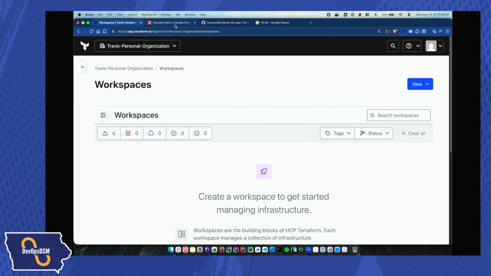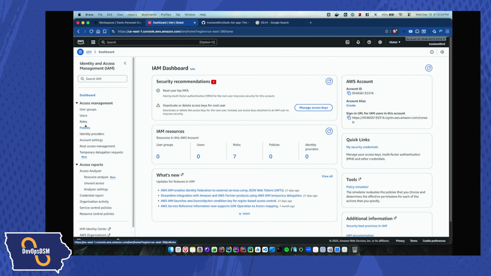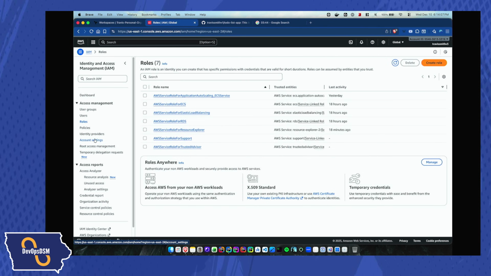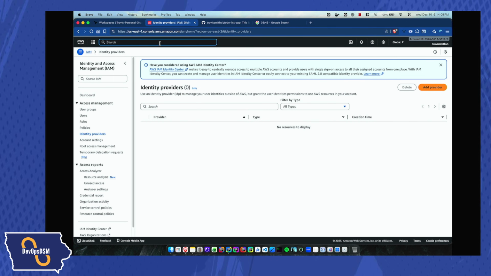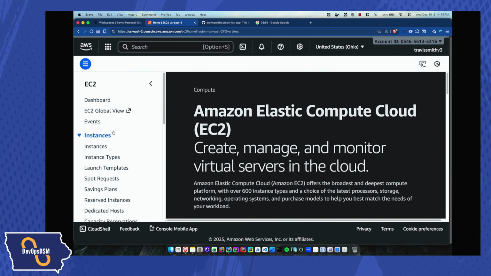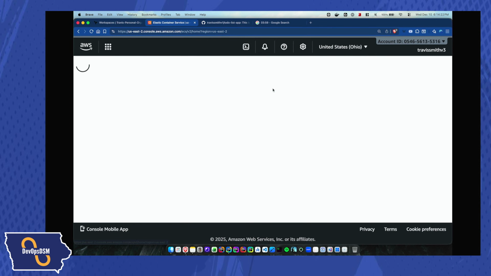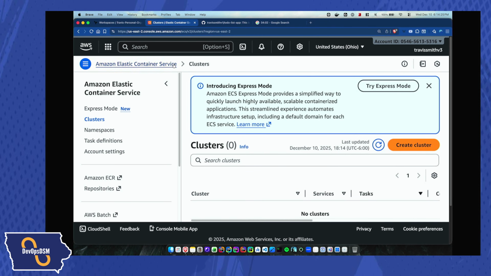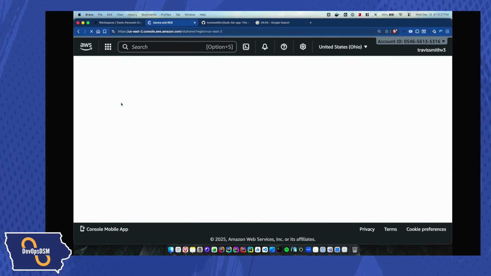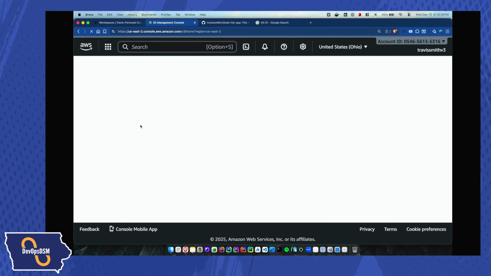There's nothing there. I can go to AWS and look, and for example, I can show you IAM, and I can show you that there are no custom roles that I've created. There are no identity providers. If you go to EC2, I don't have any Bastion hosts already existing. And I'm focusing on Ohio right now. Or ECS as well. We have nothing in ECS, no clusters. And then I can go to RDS as well, and I can show you there are no databases currently. And just for giggles here, let's go to S3. There are no S3 buckets.